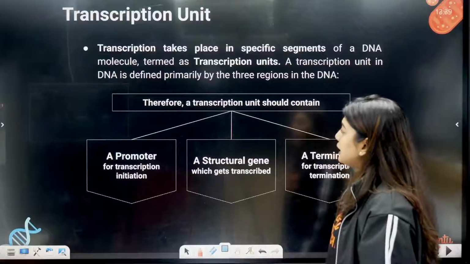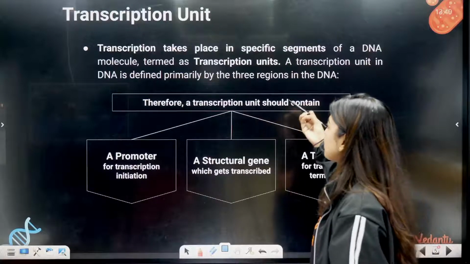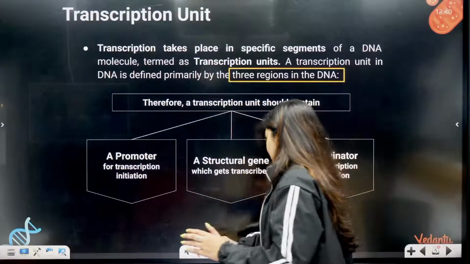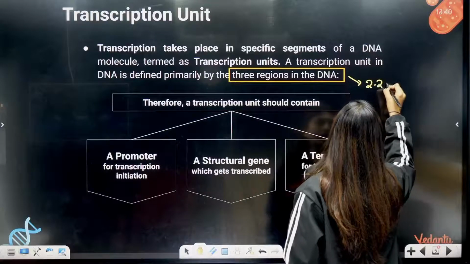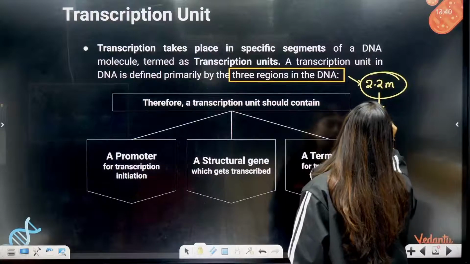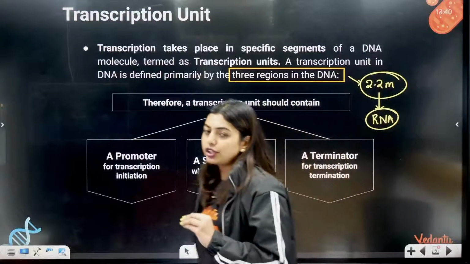specific segments of the DNA molecule termed as transcriptional unit. A transcriptional unit is defined primarily by 3 regions in the DNA. So students, full DNA is around 2.2 meters. If full DNA has to not be converted to RNA, only one small portion can get converted to RNA.